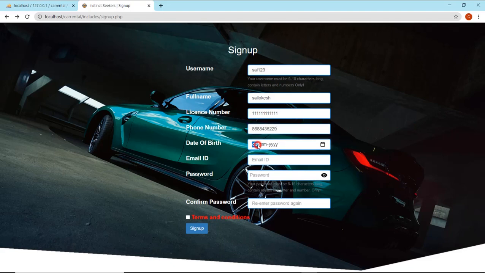Something like this. You need to be at least 19 years old to enter. See, if I enter 2009, you have to be 19 years old, so it should at least be that. So I have made validations like this. If you want, you can make it Octo style. So you should enter a valid email ID.